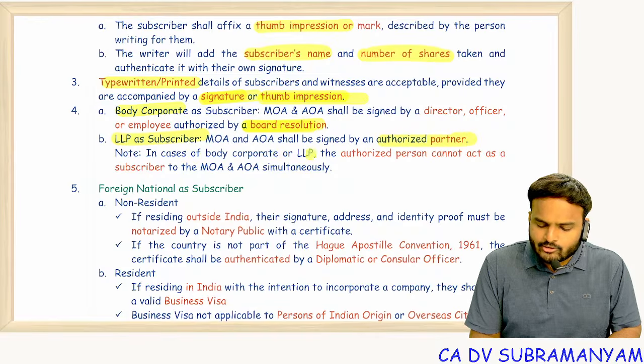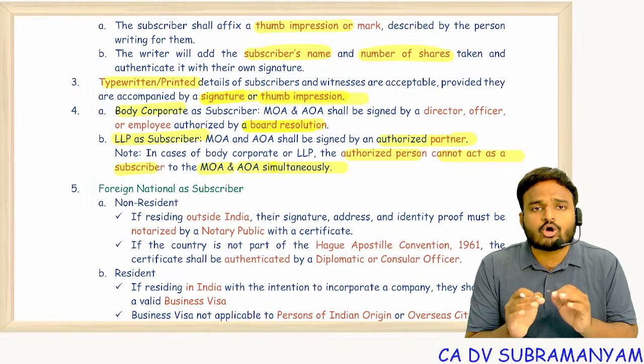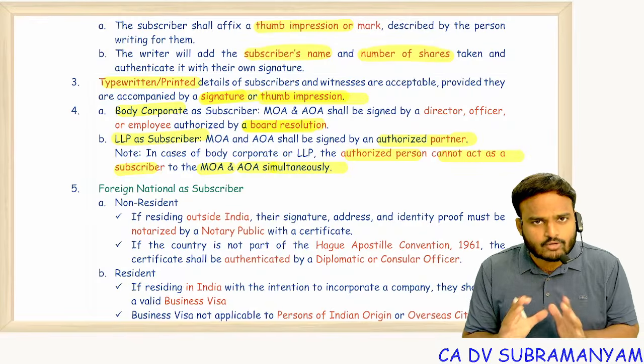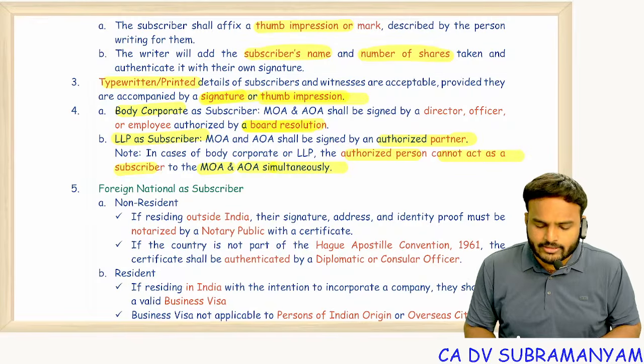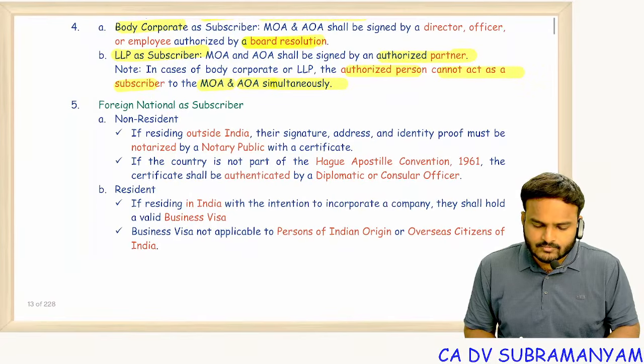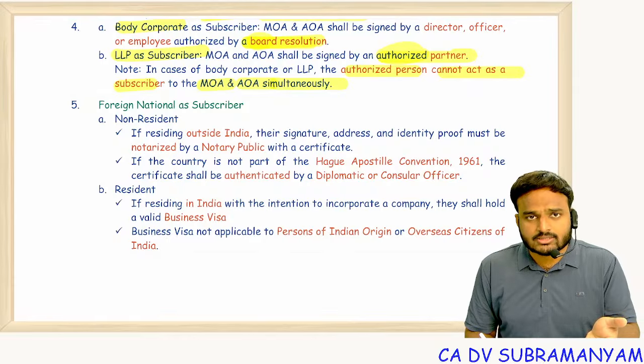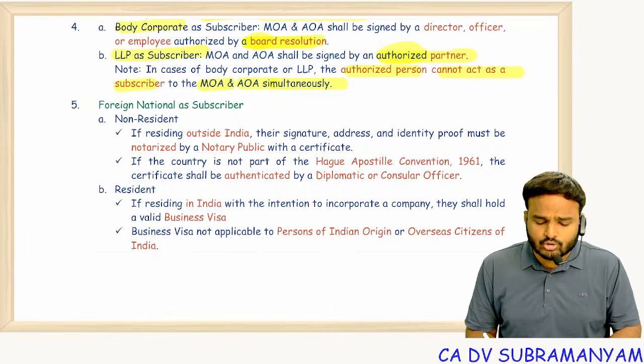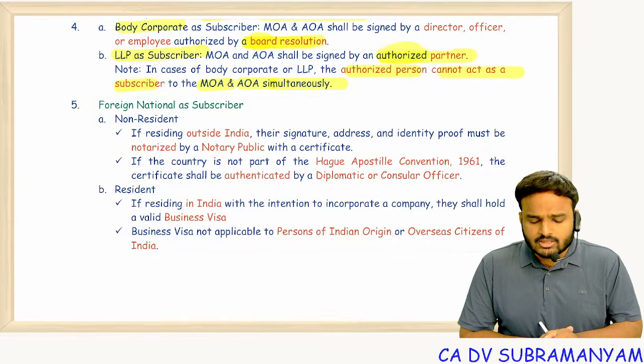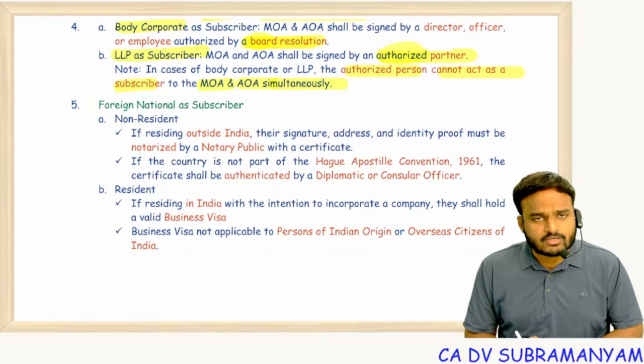In case of a body corporate or LLP, the authorized person cannot act as a subscriber to the MOA and AOA simultaneously, because there should be no conflict of interest. They only represent the body corporate, that's it. So again I'm telling you how authority comes: with the consent of the partners or with the consent of the directors. So board resolution in case of a company, power of attorney in case of LLP.